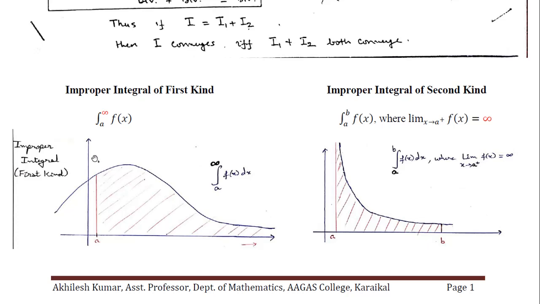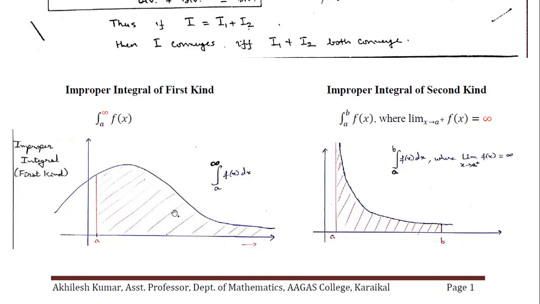Definitely the value will be finite, because the area inscribed in this region, a to b shaded up to here, will definitely be under a rectangle, because this is a bounded function. So from here to here, what is the area of this rectangle? It will be finite because this height is finite. The length of the interval, b minus a, is a finite quantity. So b minus a times this height, suppose it is M, the maximum upper bound value. So this rectangle's area will be more than the value of the integral. So definitely in that case, the integral always remains finite.